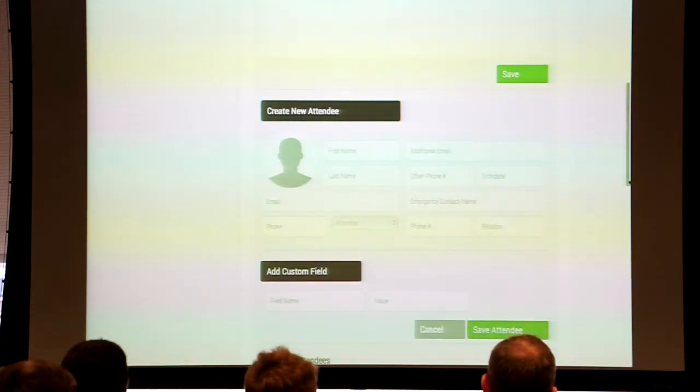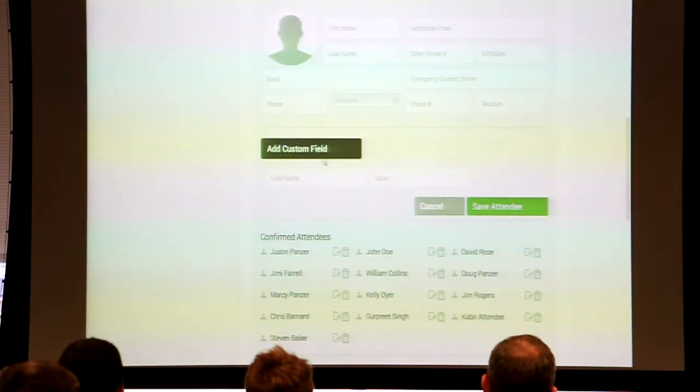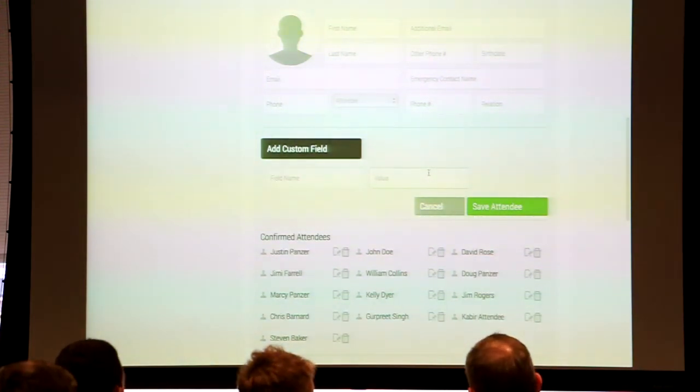And I can add custom fields to them, things like maybe if I'm booking a room block and I want to get their credit card number, or I need their frequent flyer information so I can make their reservations for them, or I can even add some documents here. If we've got somebody coming in to speak at our conference, maybe I want to put their press photo, their bio, their presentation that they're going to be giving today.